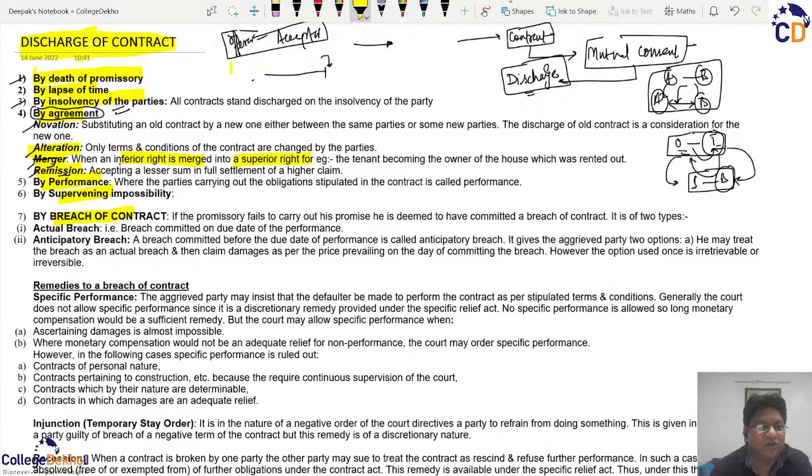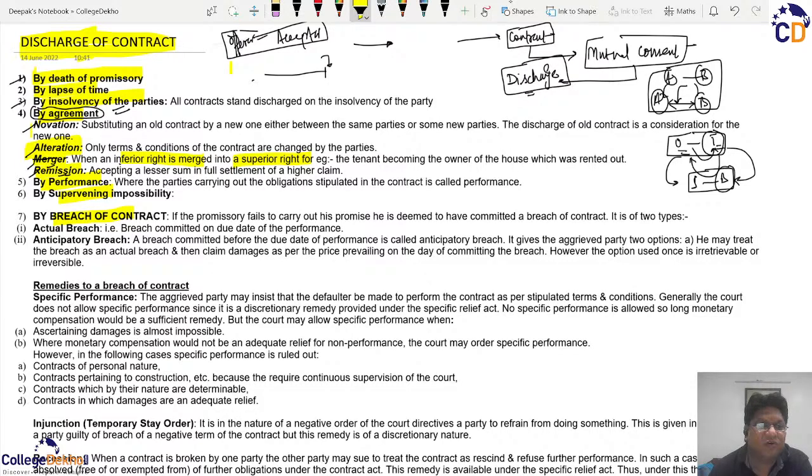Similarly, alteration. When you created the contract, you agreed on certain terms, but with the passage of time, you realized that these terms need to be varied for better contract performance, and therefore both the parties with their mutual consent agree to alter any or all the terms of the original contract, and after this alteration the new contract will come into force, and therefore the old terms were discharged.